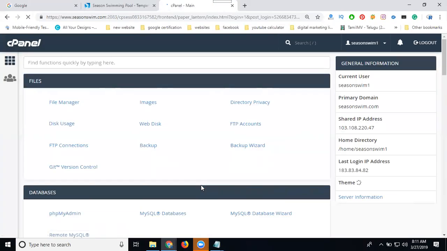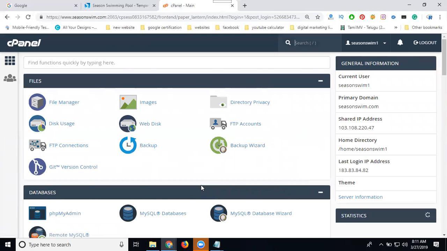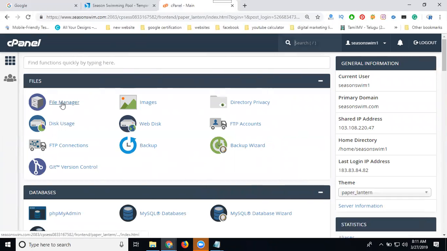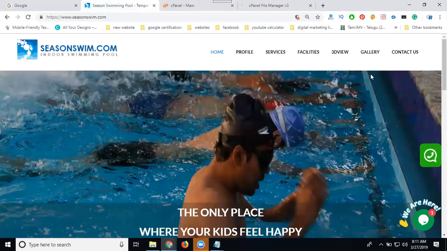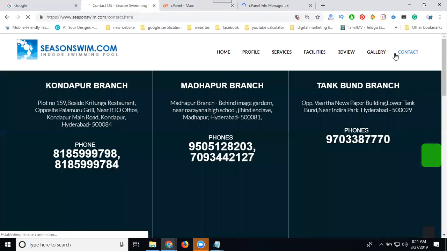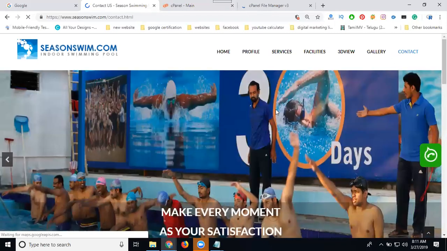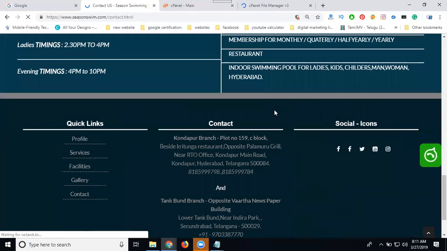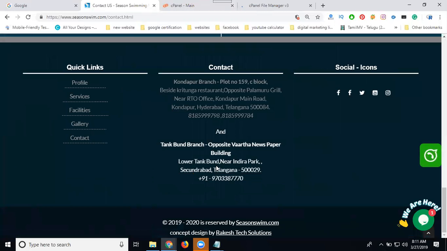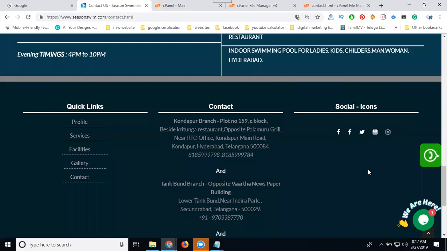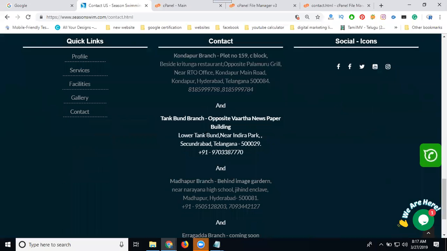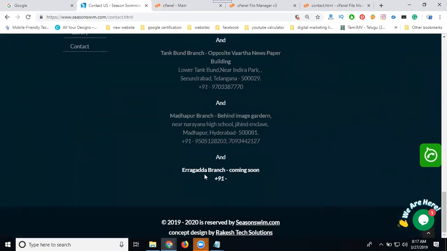Suppose I want to increase my areas. First of all, see here, I'm selecting the contact page. I'm starting a new area, Erragada. In this option I'm displaying only two locations, Kondapur and Tangban. Wait a second here. I'm updating another two locations. So I'm adding a total of 4 areas: Kondapur, Tangban, Madhapur and the Erragada branch.